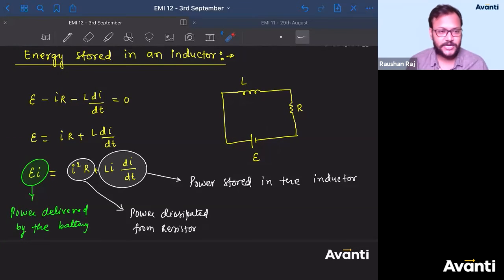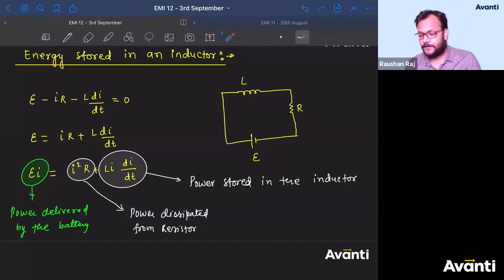Guys, did you understand this analysis? Why do we say there will be power stored in the inductor? Please click yes if you have understood this analysis. How can we say there will be storage of power in the inductor? Yes, partly, not fully, but yes, I can say that.